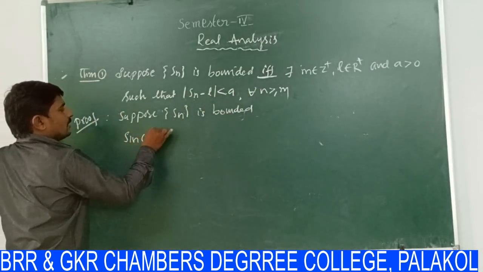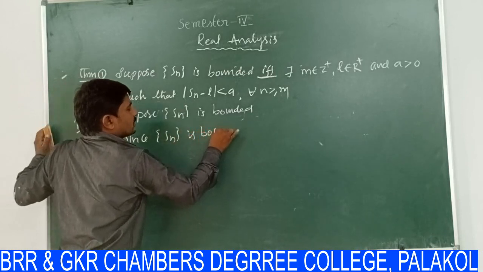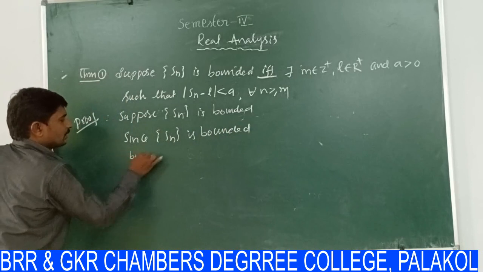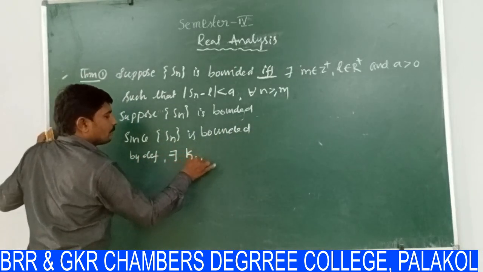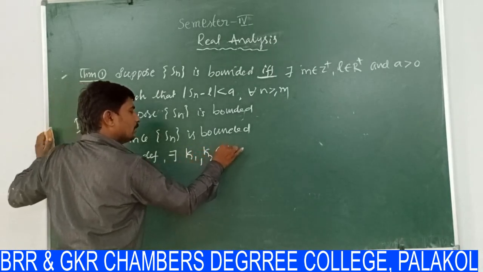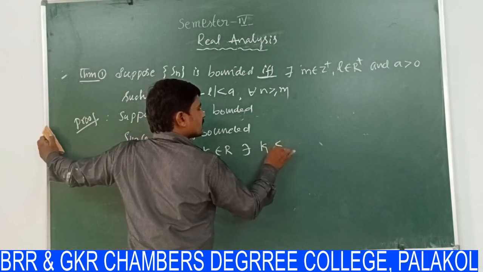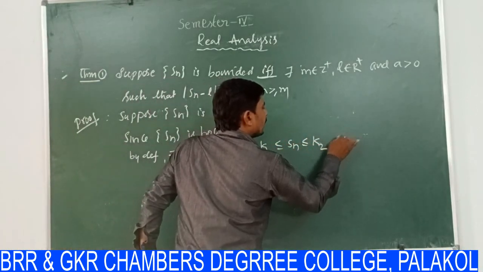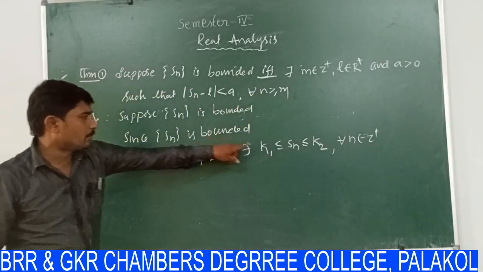Since the sequence Sn is bounded, by definition there exist two real numbers k1, k2 such that k1 is less than or equal to Sn is less than or equal to k2 for all n belongs to Z plus. This is the definition of bounded.